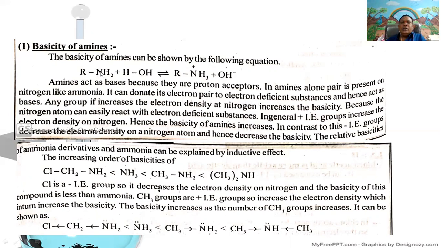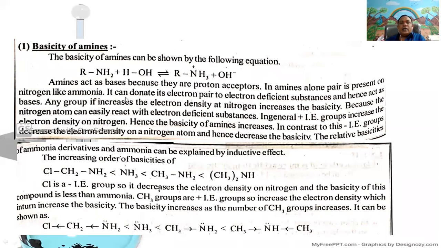It can easily donate a pair of electrons to the electron deficient proton to form a coordinate covalent bond. According to Lewis acid base theory, the electron pair donor is called a Lewis base. Therefore, amines exhibit the basic character.